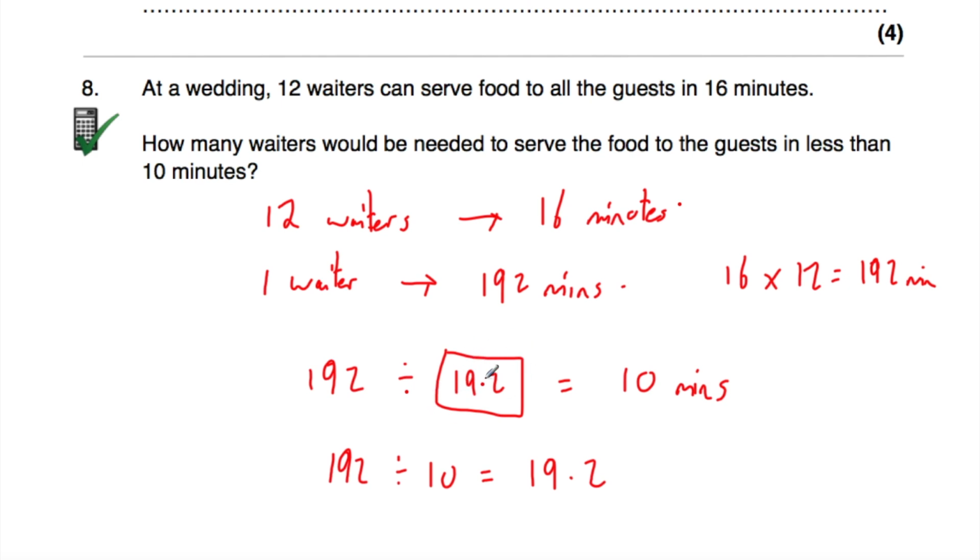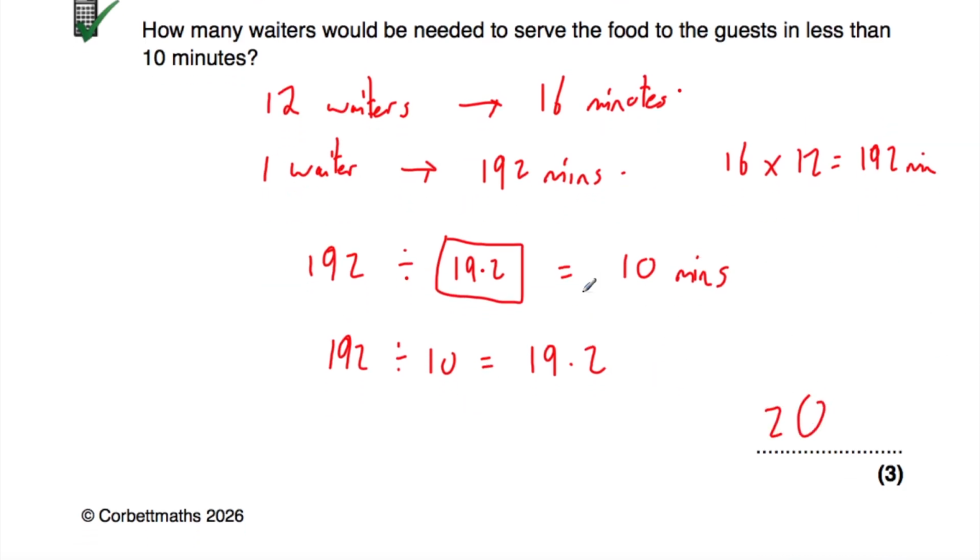Now if there was only 19 waiters, it would go up. They would actually take longer than 10 minutes to deliver the food. So if we chose 20 waiters, it would mean that it would take less than 10 minutes. So the answer would be 20 waiters. 20 waiters would be needed to serve all the guests in less than 10 minutes.